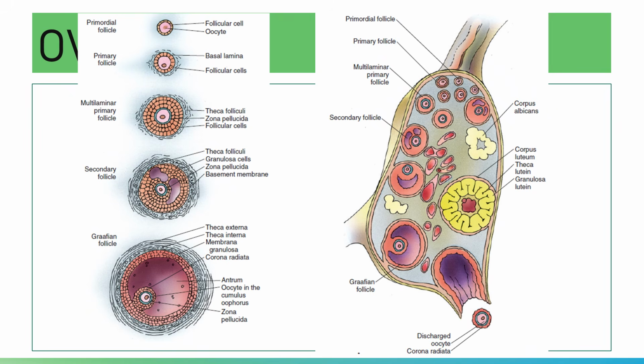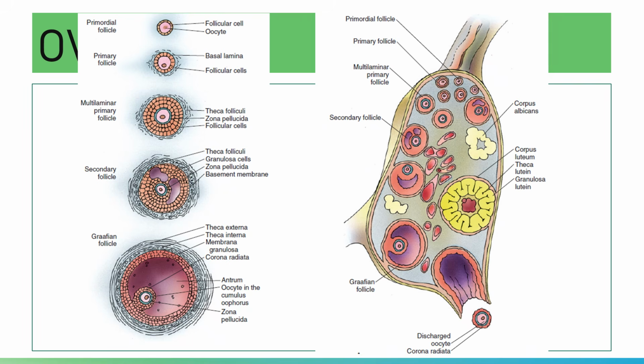This is a diagrammatic illustration showing you the stages of development of your ovarian follicles. You have your primordial follicle. Inside your primordial follicle is your oocyte, which is surrounded by your follicular cells. Your primary follicle has your oocyte inside, surrounded by your follicular cells.